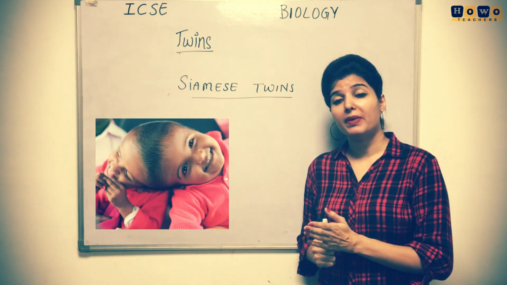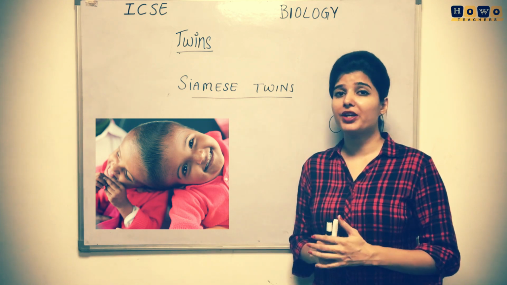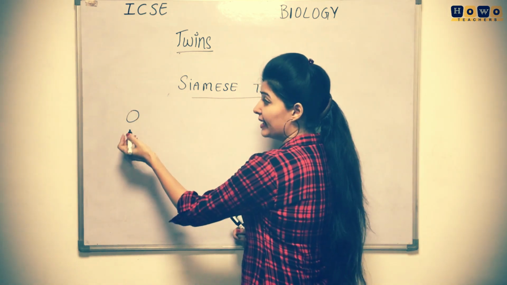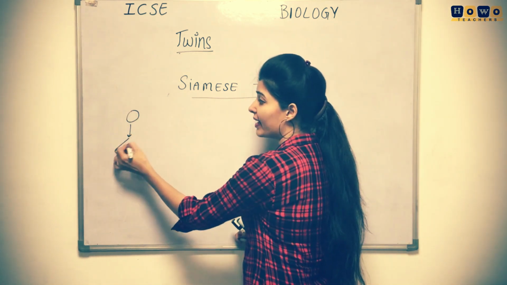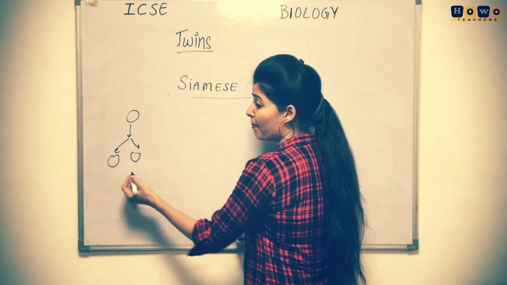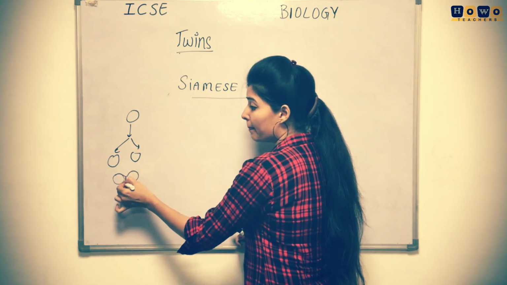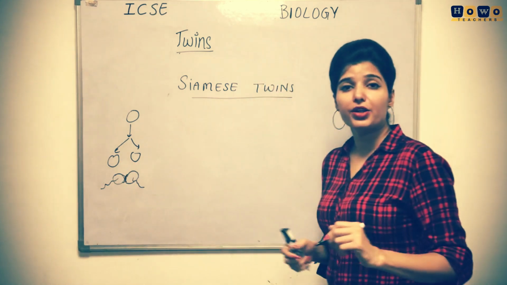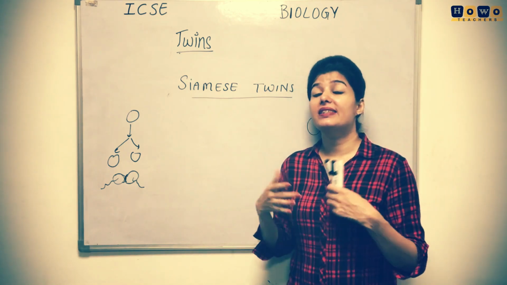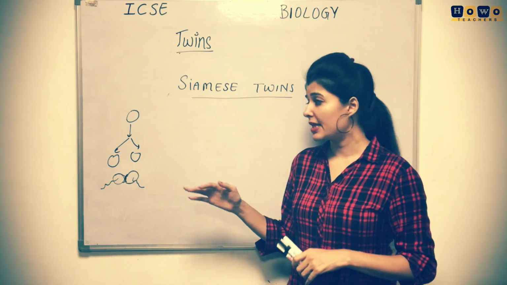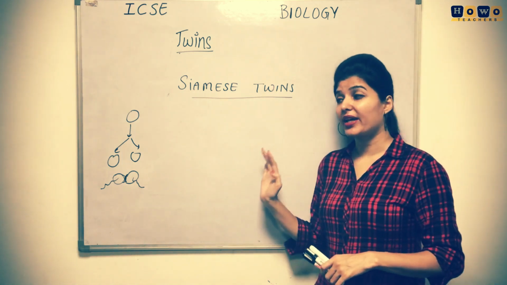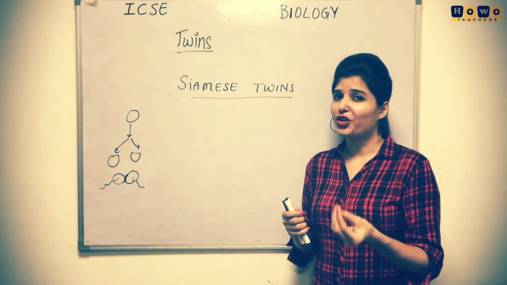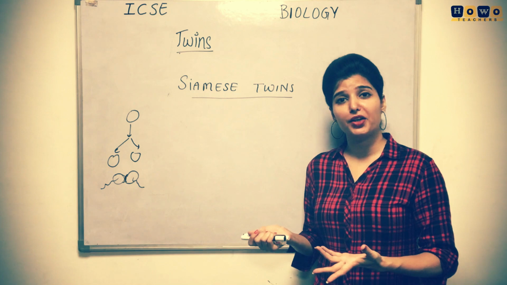While developing, if there is half separation of these twins, for example, when I told you that in case of identical twins, when the egg is there, it gets divided into two parts. Suppose the eggs are not completely divided, there is some kind of attachment, and here the sperm goes and unites. Such kind of children, while developing, fail to separate and they are joined together, and they are known as Siamese twins. These twins are not normal, they are abnormal as they are dependent on each other.